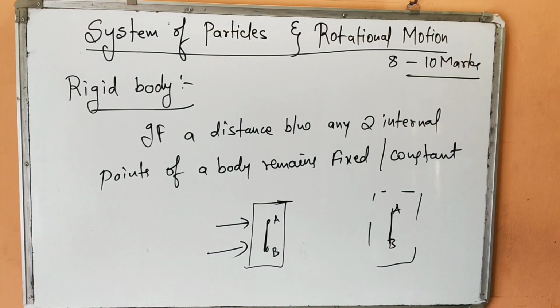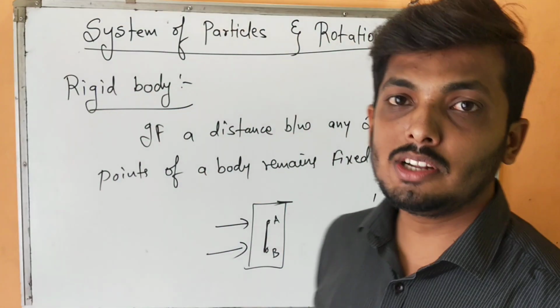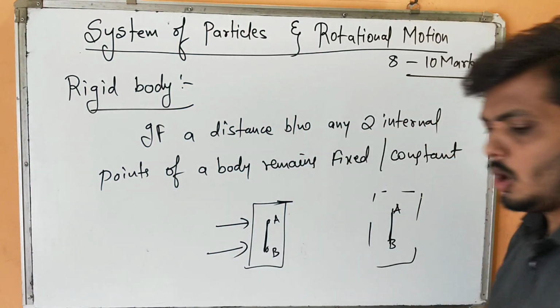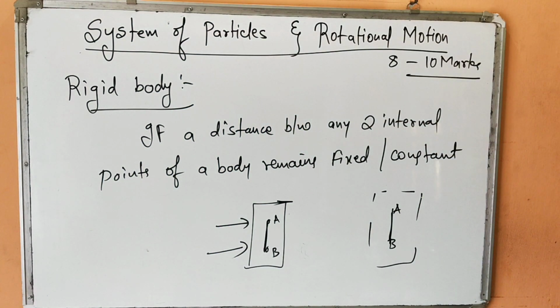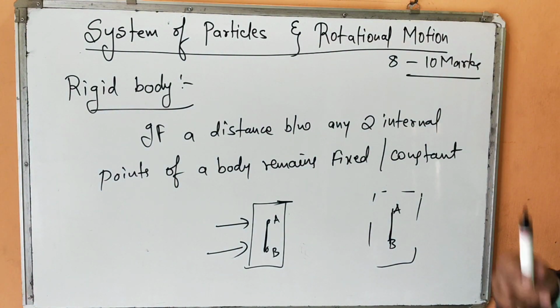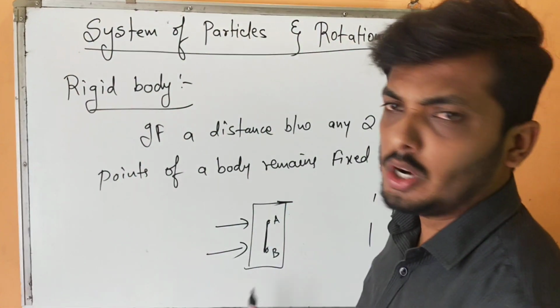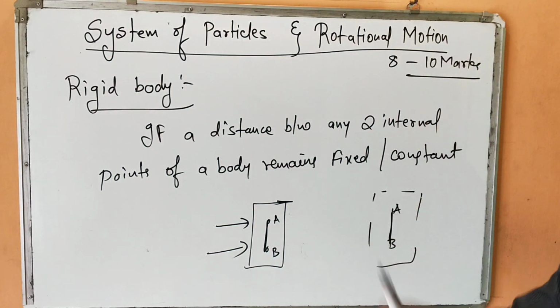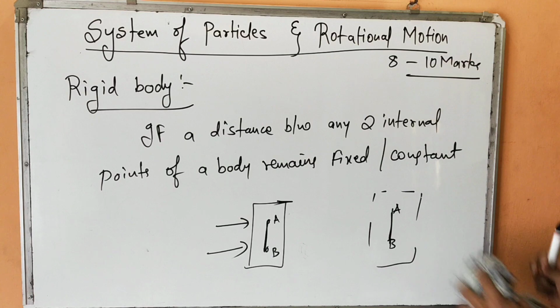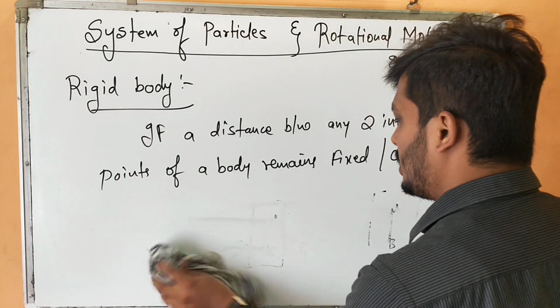To tell you in simple words, the shape and size of the body does not change under the application of any external force, or when the body is in motion. It might be a solid disc or a solid cylinder, or this board is also a rigid body. Over a span of time, the distance between any two particles will always remain constant.